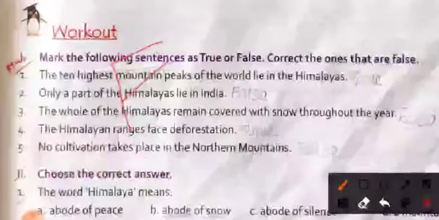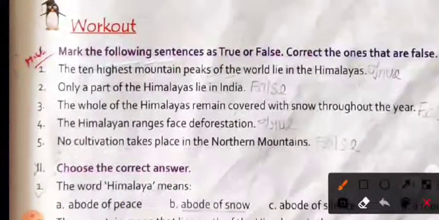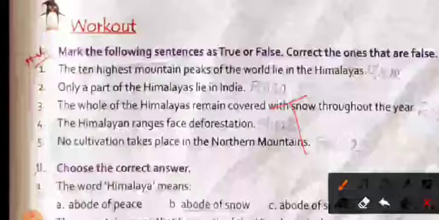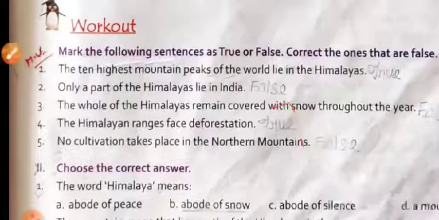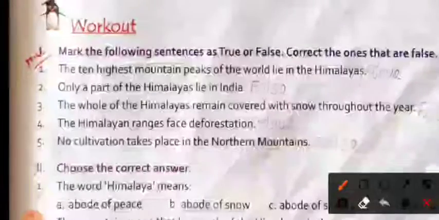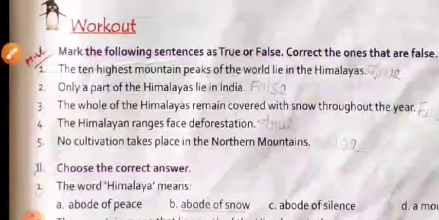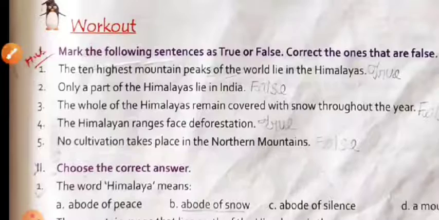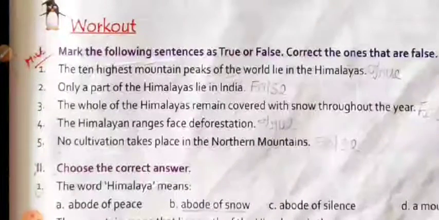The Himalayan range faced deforestation. This is a true answer. Due to the increase in the number of people, these days the Himalaya region faces deforestation. No cultivation takes place in the northern mountains. It is a false statement because in the mountain area people cut the slope into steps and use it to grow crops. This is called terrace farming, so this statement is also false.